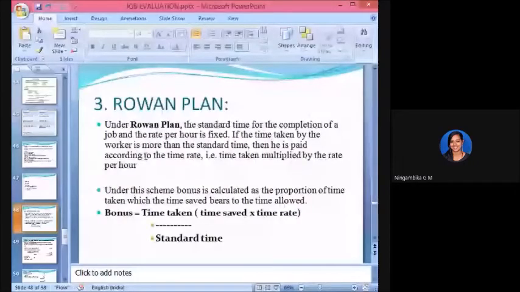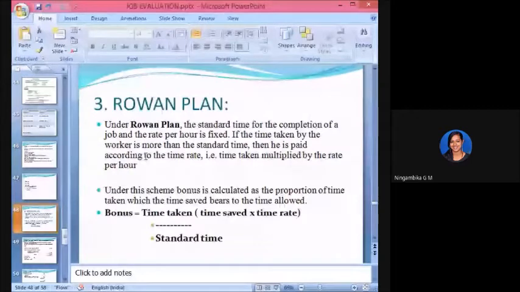So there is a difference between this and the other two plans. Earlier what we used to do was time taken into R plus percentage into time saved into time rate. But here there is nothing like that. It is time taken by standard time into time saved and time rate. Yes, that is the formula.